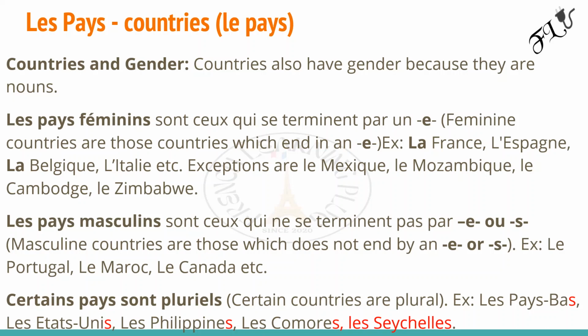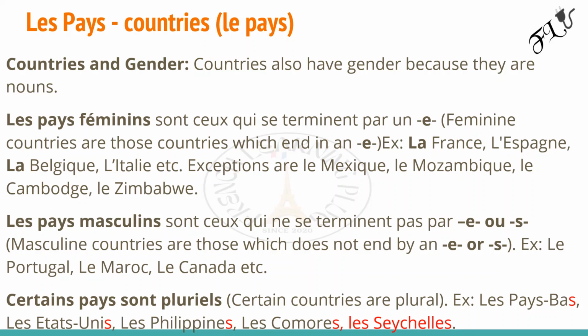Oh, I'm from Ghana. How do I know the gender of my country? I'm from Italy. How do I know the gender of my country? All right, let's write. Les pays féminins sont ceux qui se terminent par un E. So feminine countries are those countries which end in an E. Once I'm talking about the names of countries in French, not English, you have to look at the names of the countries.